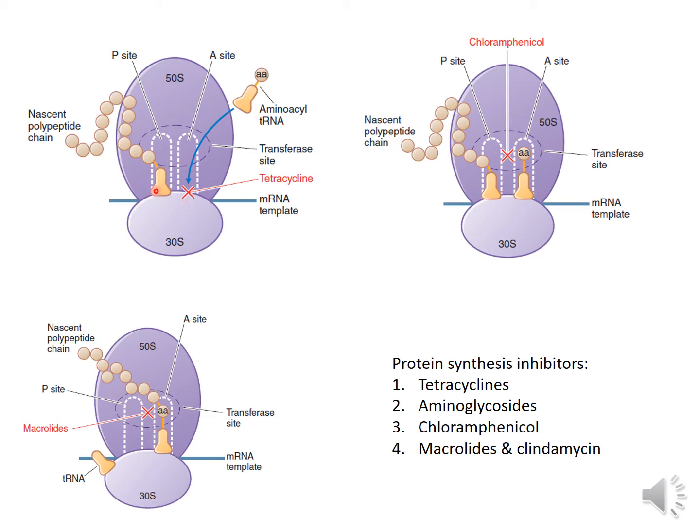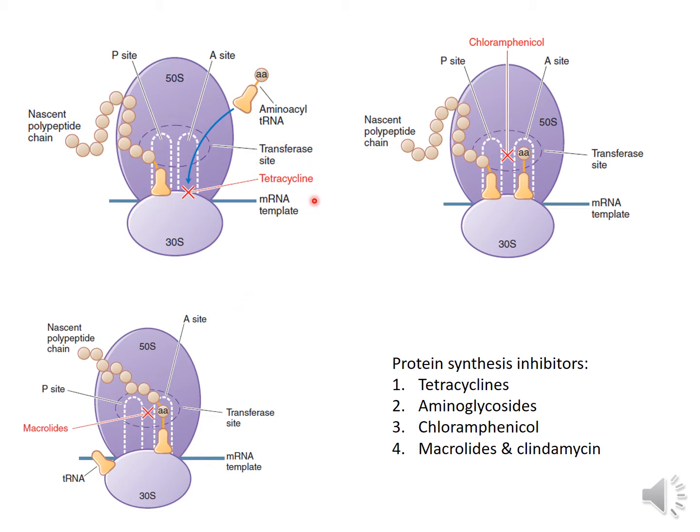Then the nascent polypeptide chain which is attached to the P site gets transferred to the amino acyl tRNA, that is from P site to A site, and there is peptide bond formation between the new amino acyl and the nascent polypeptide chain. After that, the elongated nascent polypeptide chain translocates from A site back to P site, and the ribosome moves forward on the mRNA. So, a number of antibiotics act on this machinery.